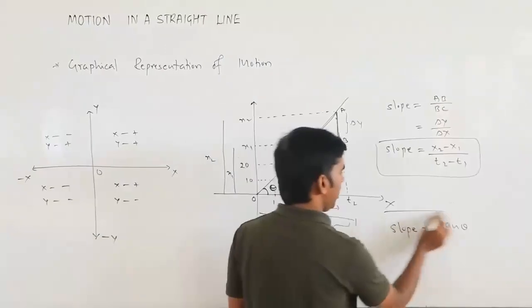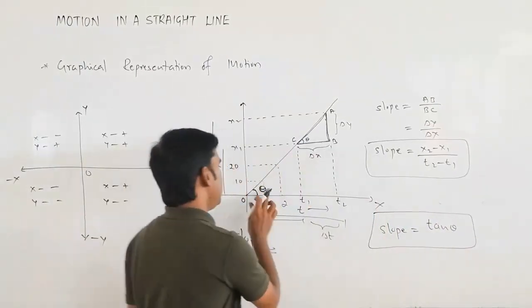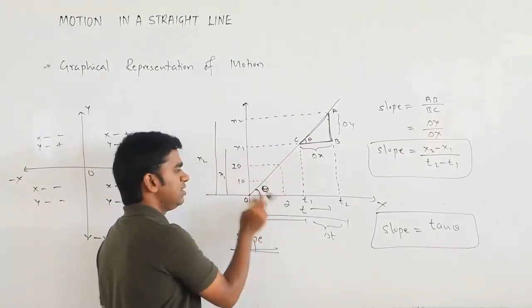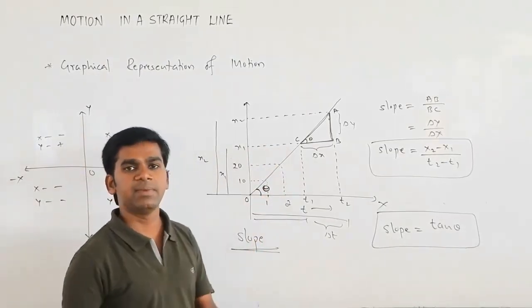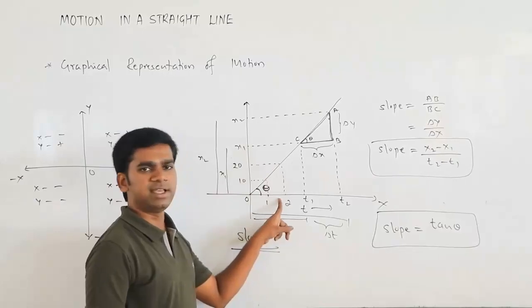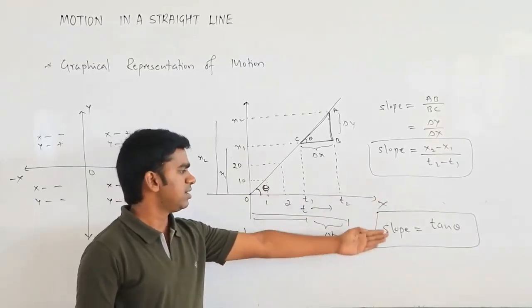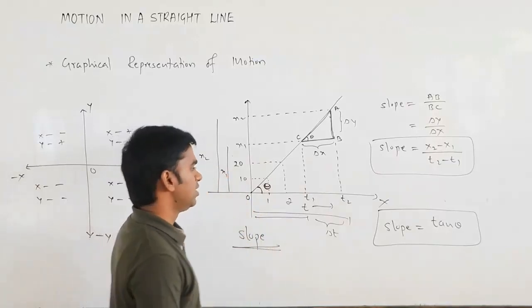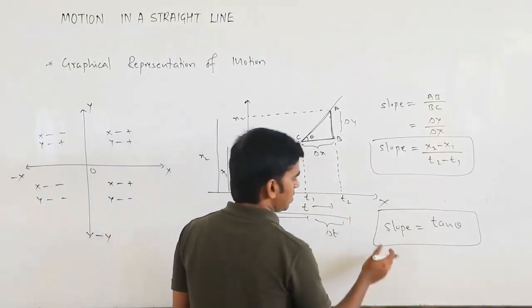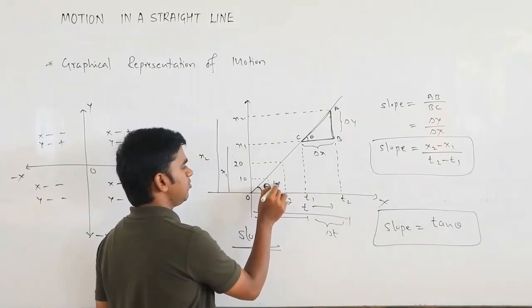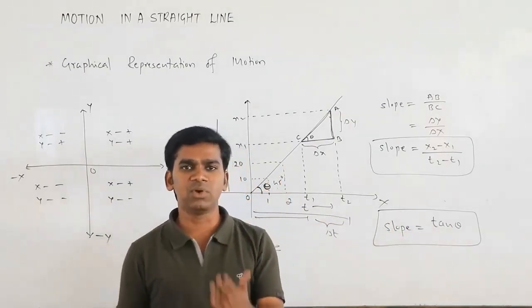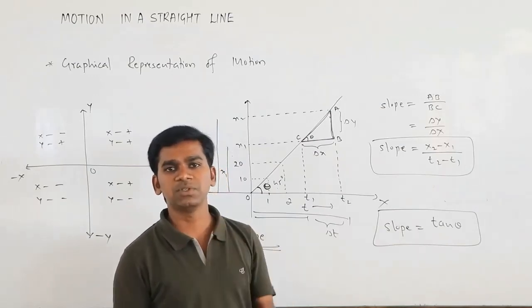So if you know the angle, from the angle you can also calculate the angle made by the curve with the x-axis. The tangent of that angle is going to be the slope. So suppose your theta is 45 degrees. Then your slope is tan 45. Tan 45 is 1. So slope is going to be 1.